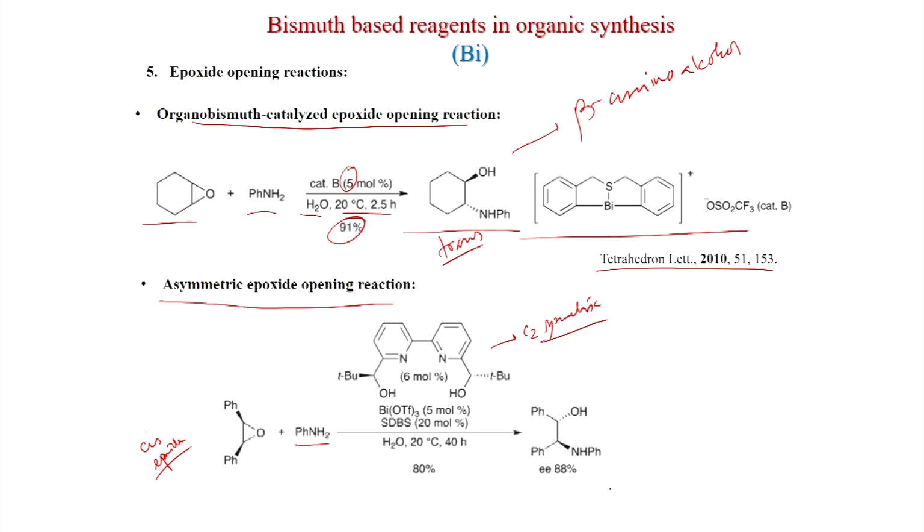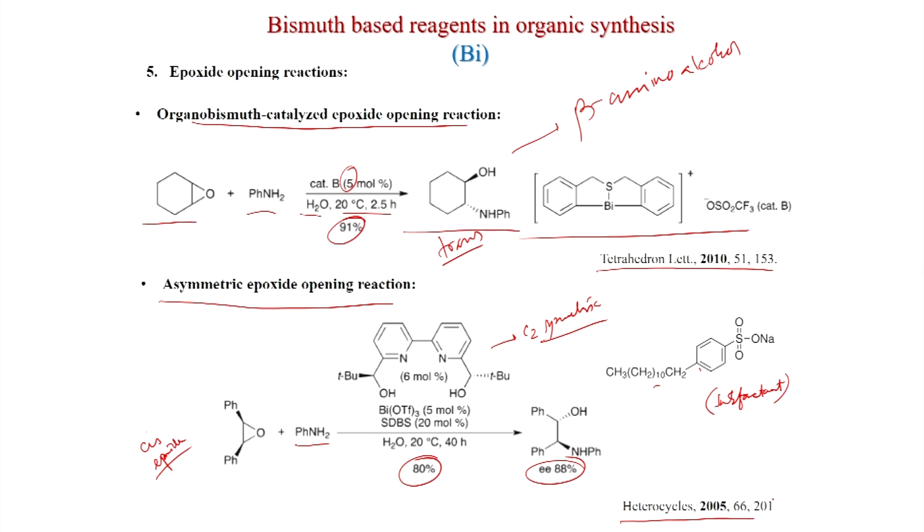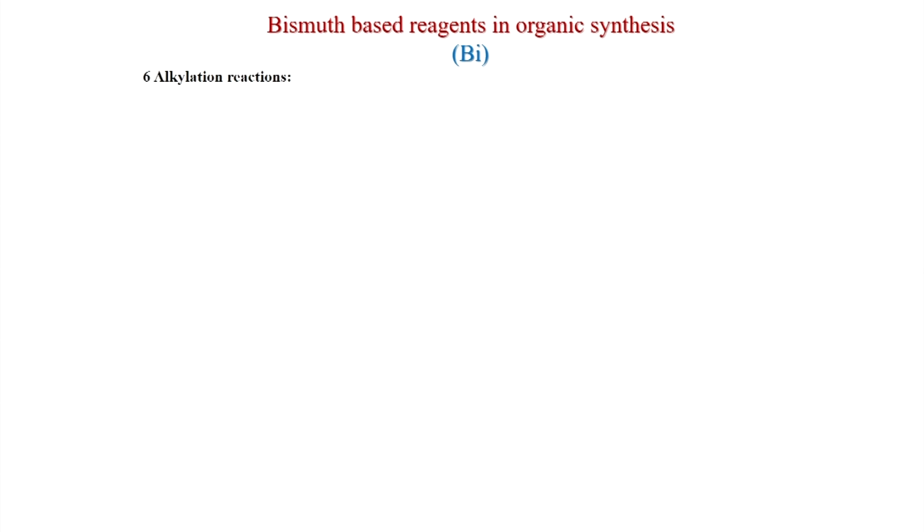You get this product, the beta amino alcohol, in 80% yield with 88% enantiomeric excess, and SDBS, this is the structure of SDBS, this is a surfactant which has been added in the reaction, and this work was published in Heterocycles 2005.